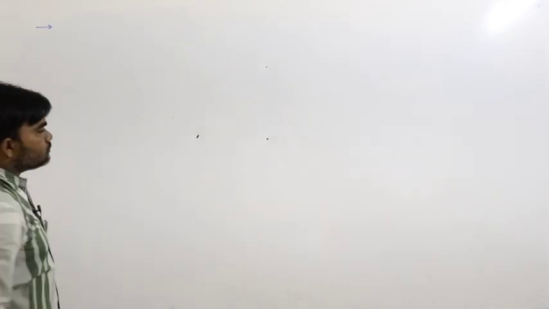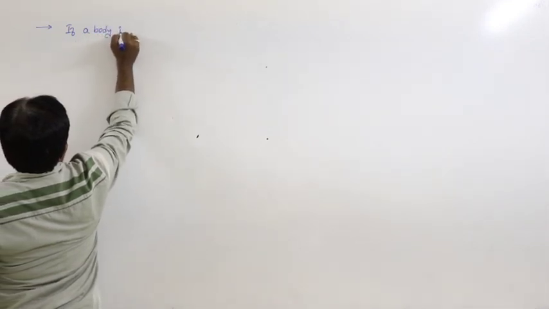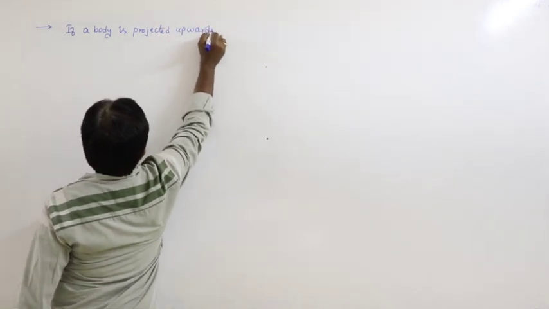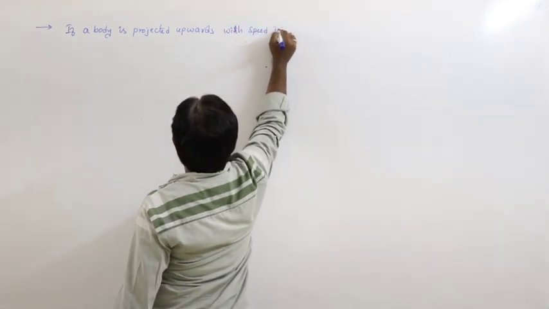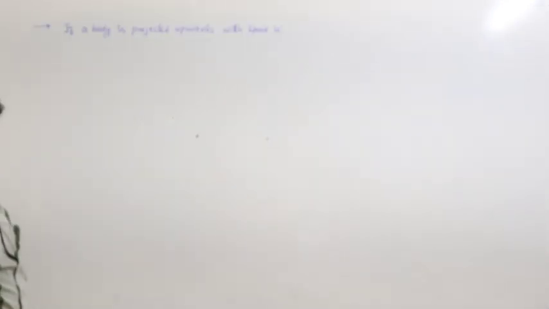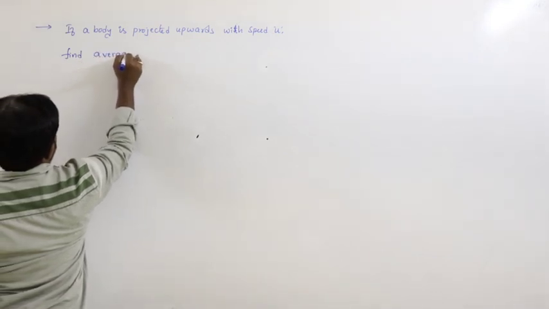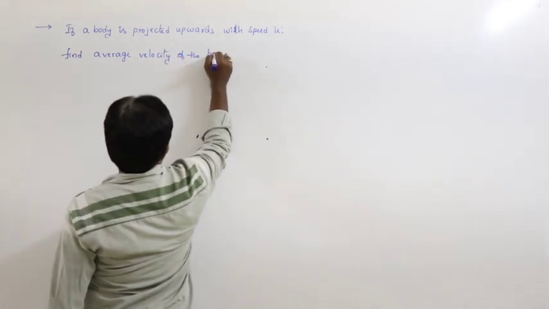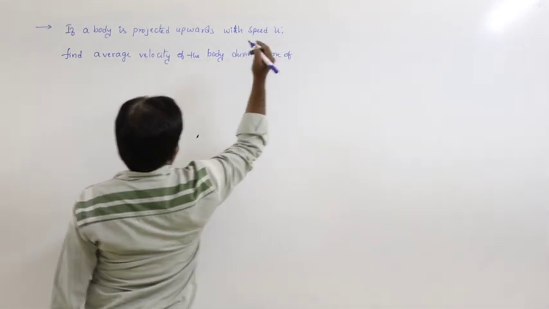Next, if a body is projected upwards with speed u, or velocity u, find the average velocity of the body during time of flight.